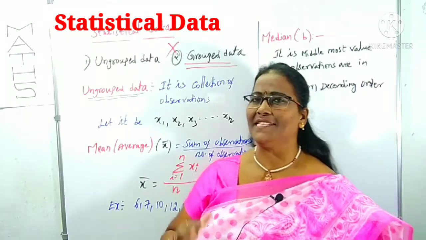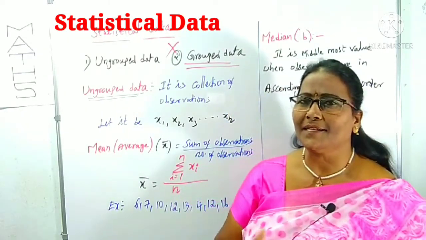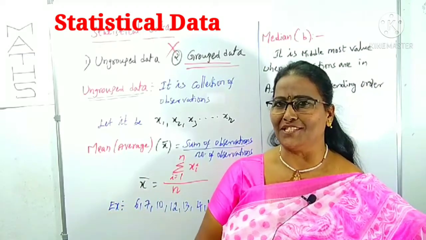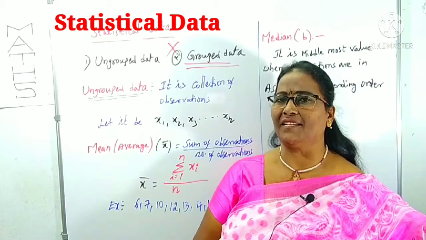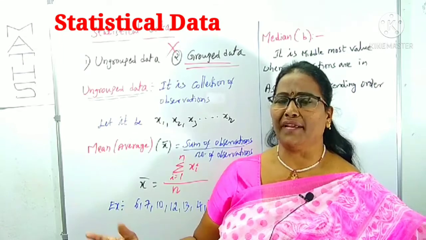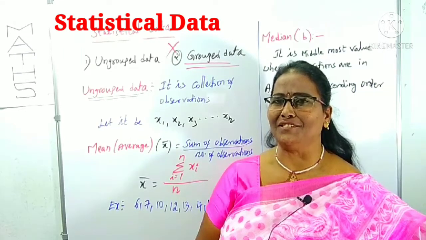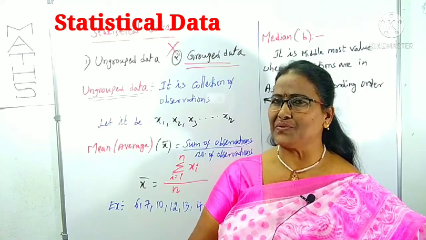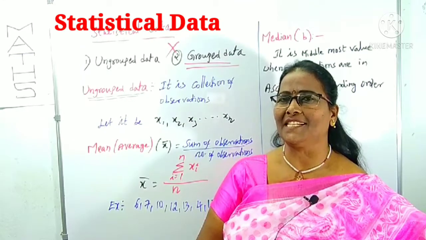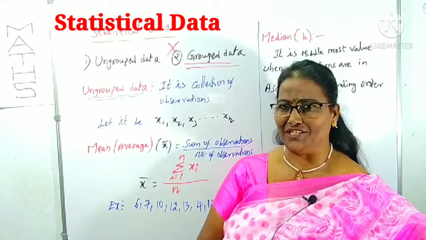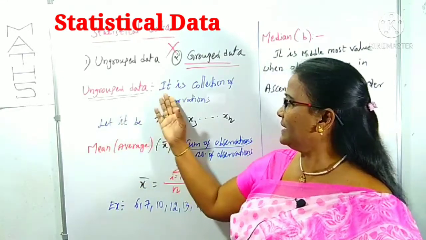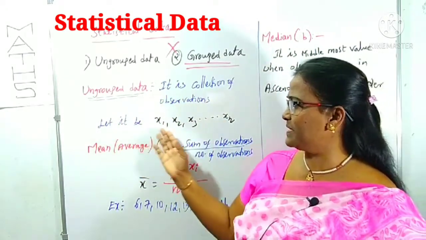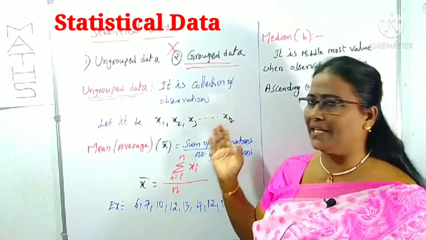First of all, what is ungrouped data? It is a collection of some observations, for example, marks of a class, heights of the students, population of a city, etc. Let the observations be x1, x2, x3 up to xn.